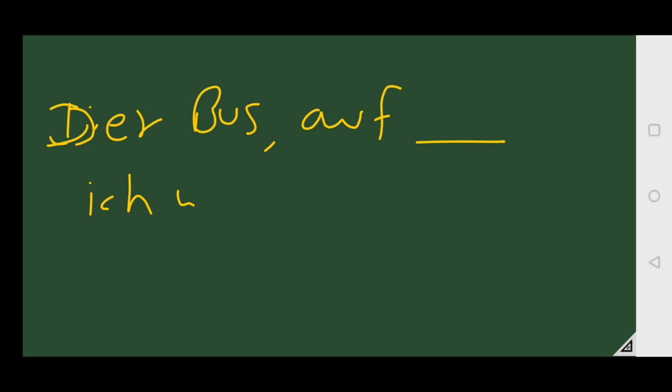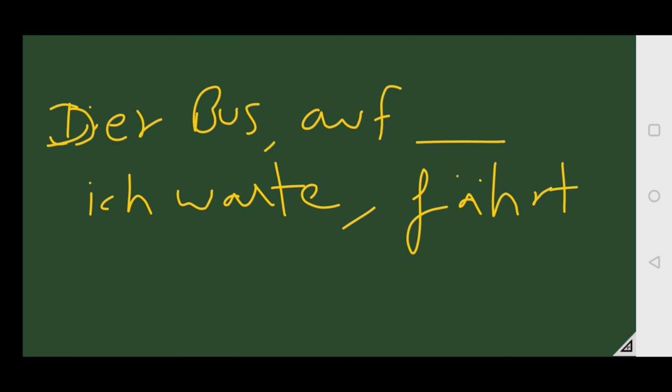Der Bus, auf blank ich warte, fährt bis Köln.